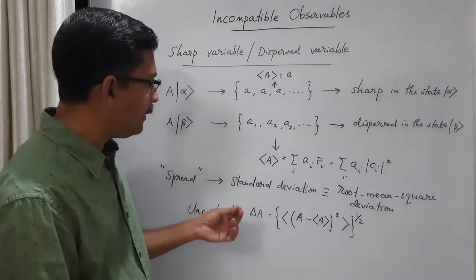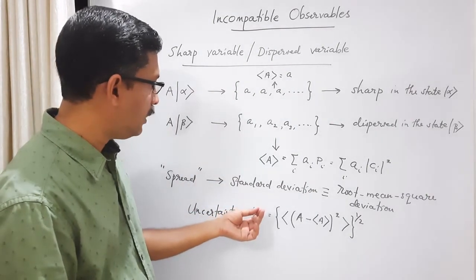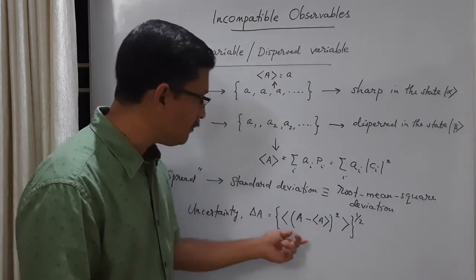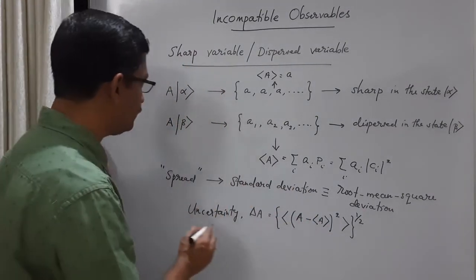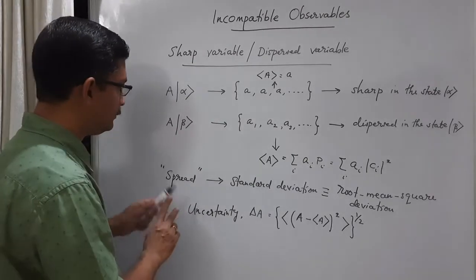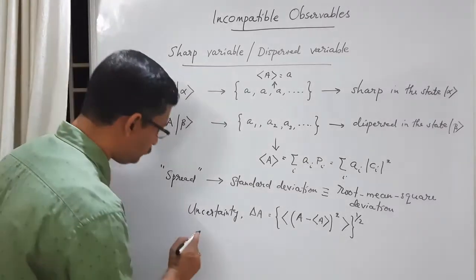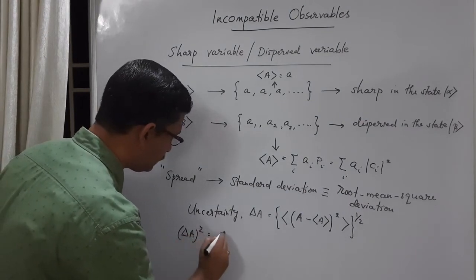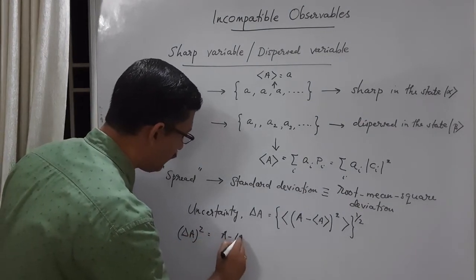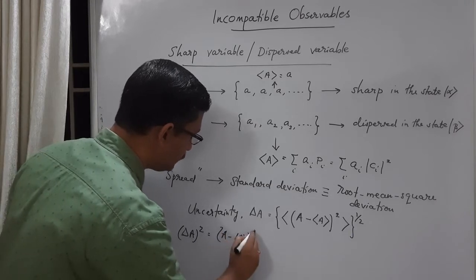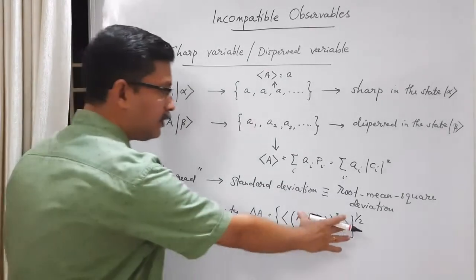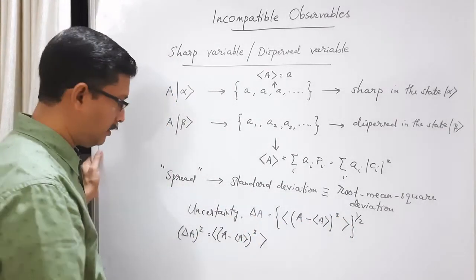So let us see, and first I will show that this mean square deviation we can calculate in another way. This is the mean square deviation: A minus A average, squared, and then we take the mean. Finally, if you take the square root, we get root mean square deviation.